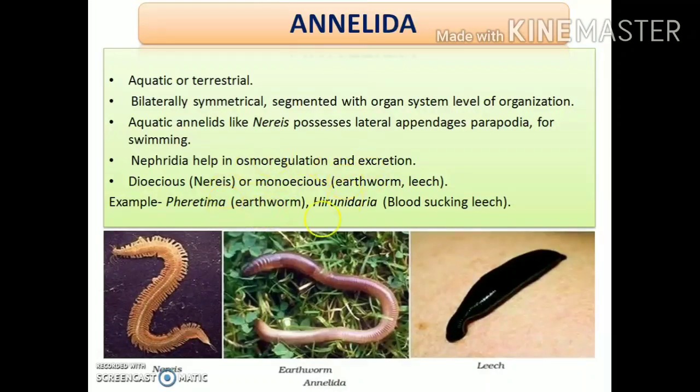Clear? So the important examples are Nereis, which is an aquatic annelid, then earthworm and leech. Leech, all of you know, right? It's a blood-sucking animal. Pheretima is the scientific name for earthworm, and Hirudinaria is the scientific name for leech, which is a blood-sucking leech. Clear?